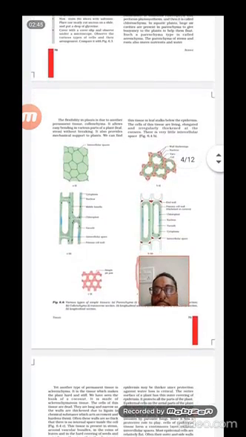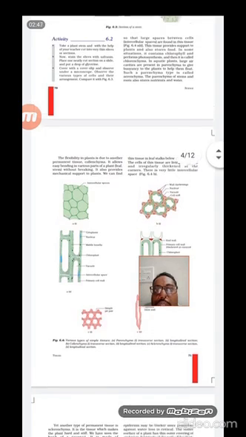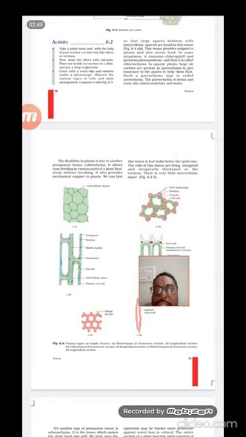Collenchymatous tissues are tissues which have cell wall thickenings. This diagram B is of that. Cell wall thickening will be there, the nucleus will be present, and they will have vacuoles, that is empty space in between. And they are responsible for the flexibility of the plant. For example, the stalk of the leaf is made up of collenchymatous tissues.